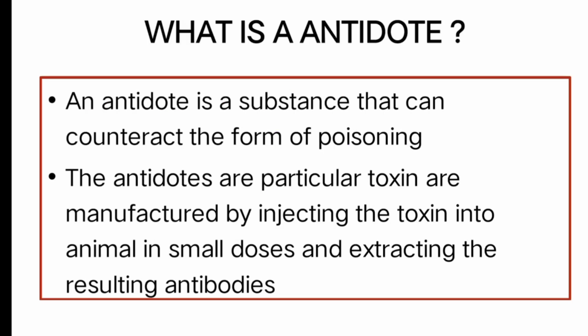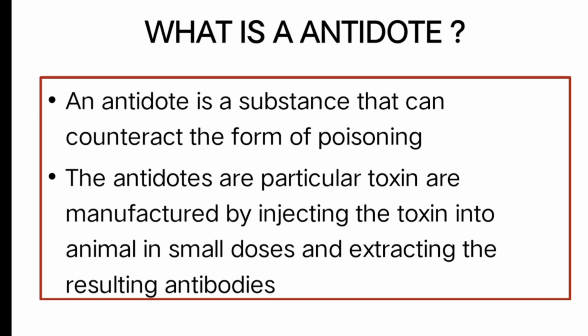Before telling about the antidotes, we must know what an antidote is. An antidote is a substance that can counteract the effects of poisoning. The antidotes for particular toxins are manufactured by injecting the toxin into an animal in small doses and extracting the resulting antibodies.